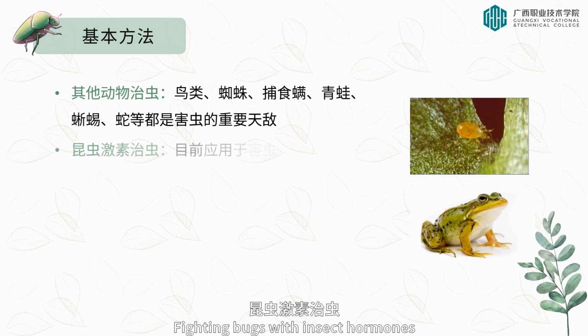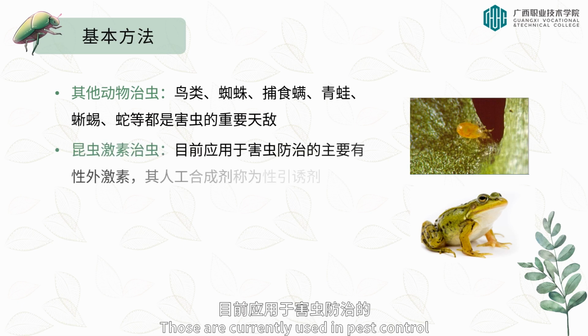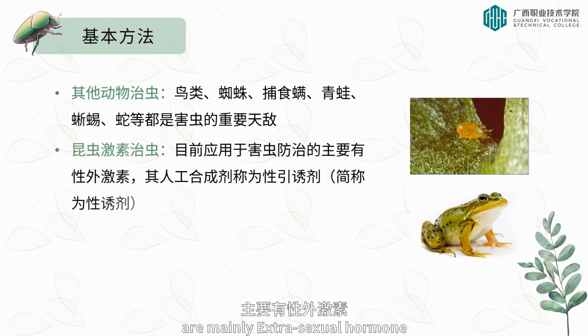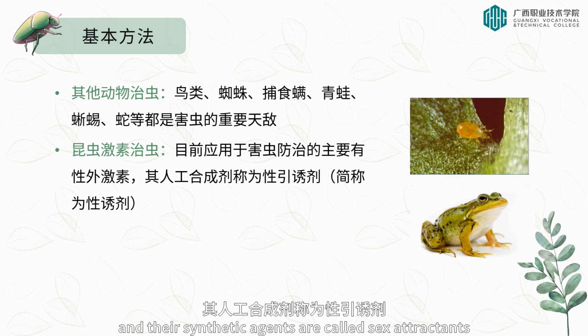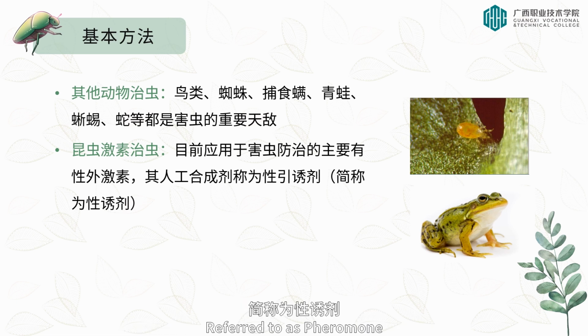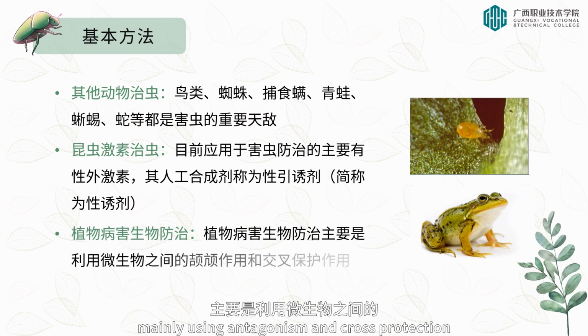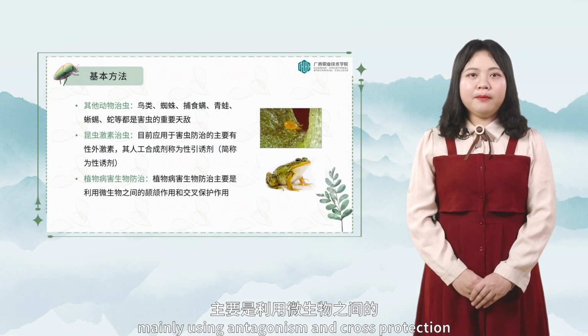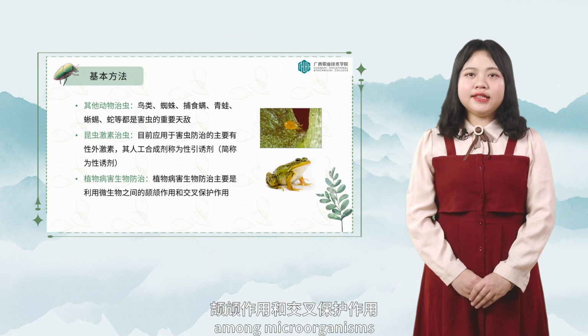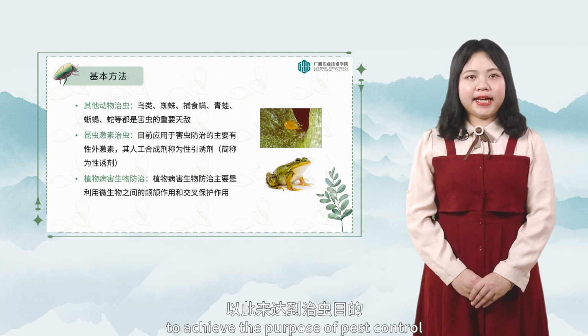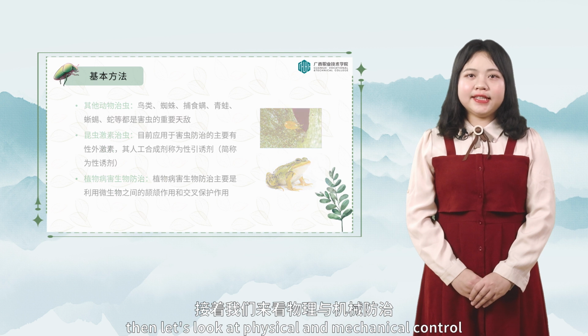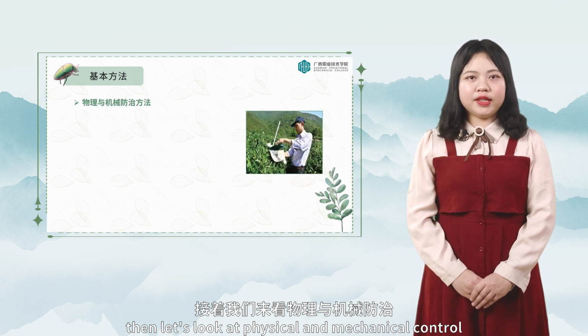Fighting bugs with insect hormones. Those currently used in pest control are mainly extrasexual hormones, and their synthetic agents are called sex attractants, referred to as pheromones. Biological control of plant disease mainly uses antagonism and cross-protection among microorganisms to achieve the purpose of pest control. Then let's look at physical and mechanical control.